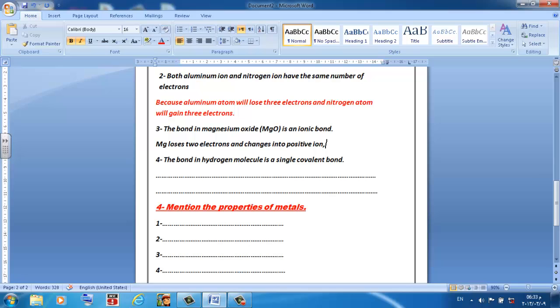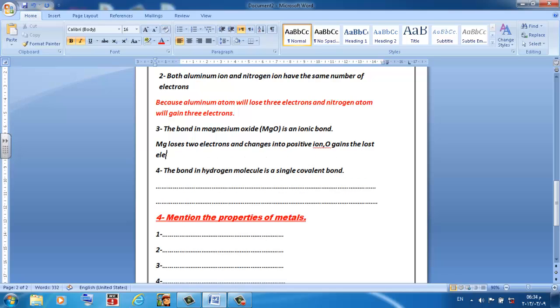Then oxygen gains the lost electrons and changes into a negative ion.